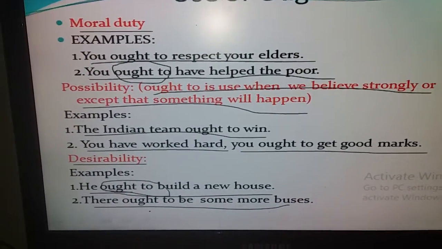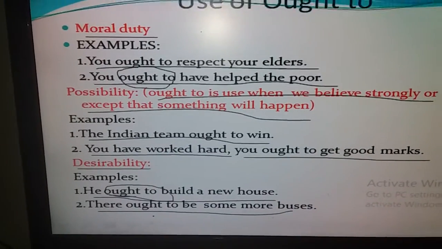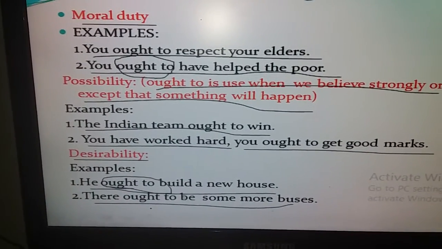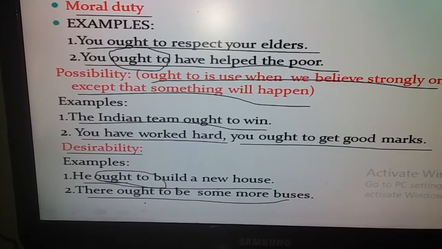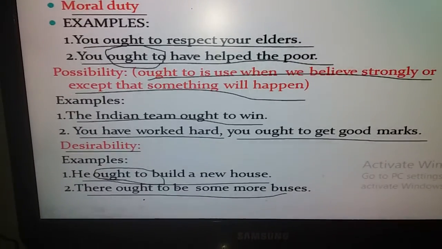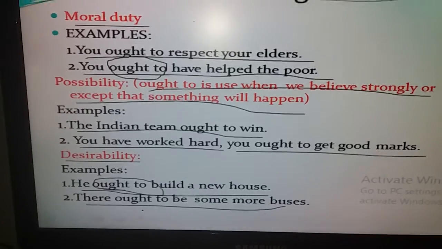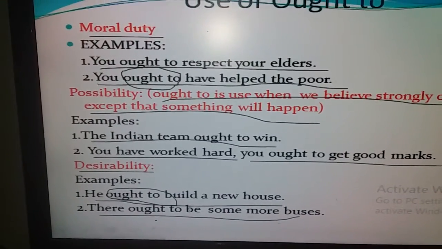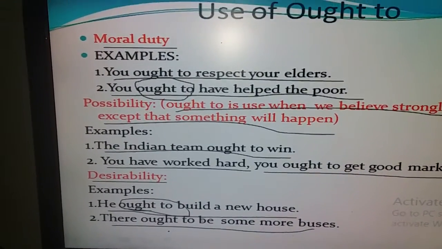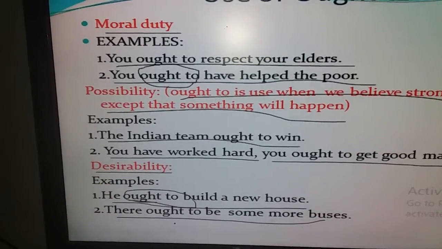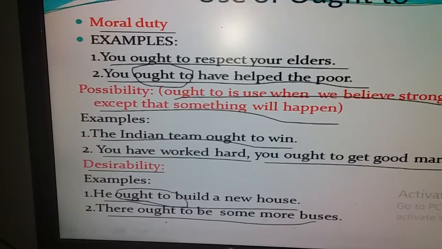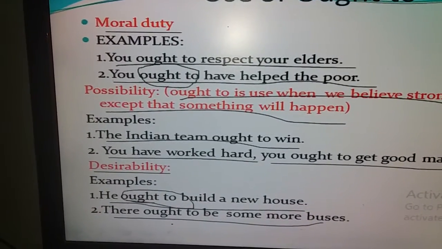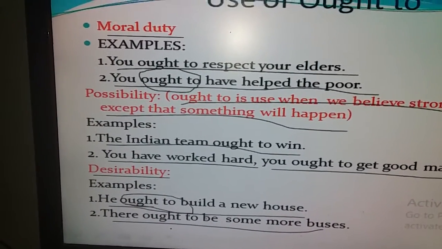Once again, dear students, we use ought to for moral duty, just like you ought to respect your elders, you ought to respect your teachers, etc. We also use ought to show the possibility when we believe strongly or accept that something will happen. In such a possibility, we use ought to. Just, the Indian team ought to win.